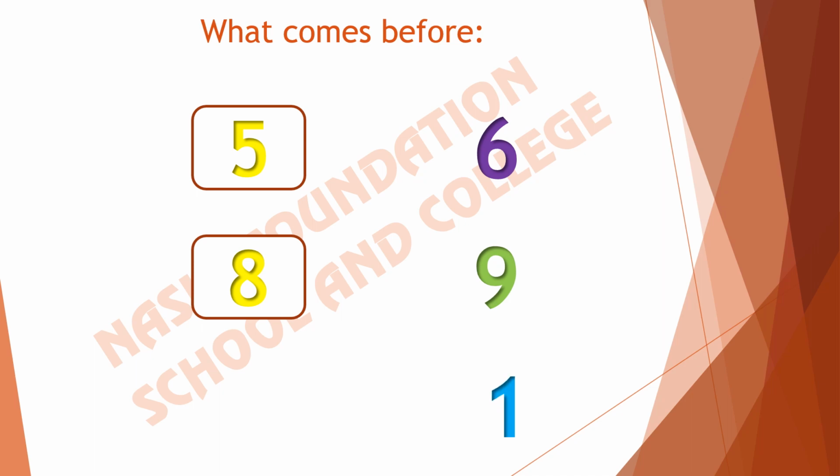Here we have 1. Now what is the previous number of 1? Subtract 1 from 1. What will we get? We will get 0. If we subtract 1 from 1, we will get 0.